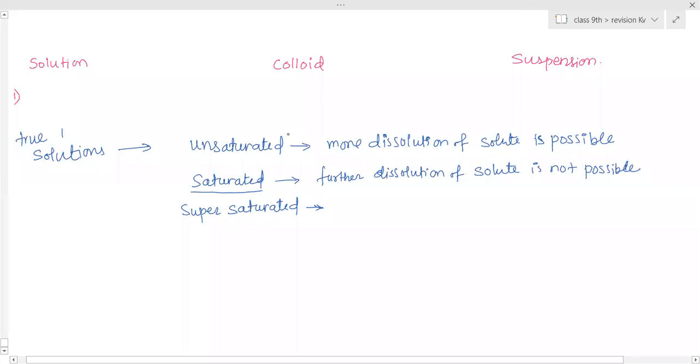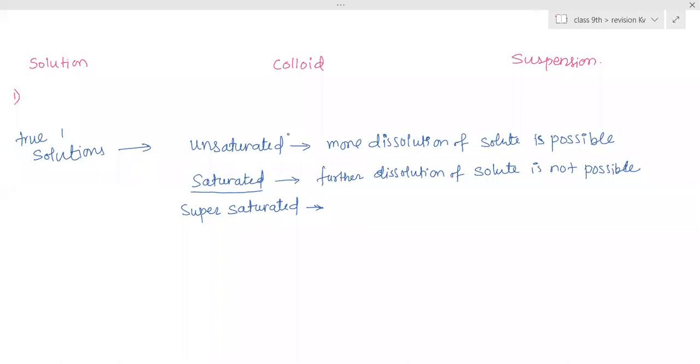An example of a supersaturated solution is sugar syrup, whatever we use for jams, jellies, or gulab jamun and all those sweets. All those solutions have more solute than the limit of that water. That kind of solution is called a supersaturated solution. Yes, in gulab jamun, after some time crystals form.